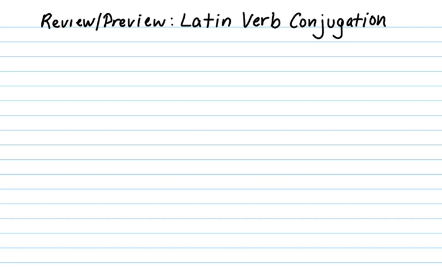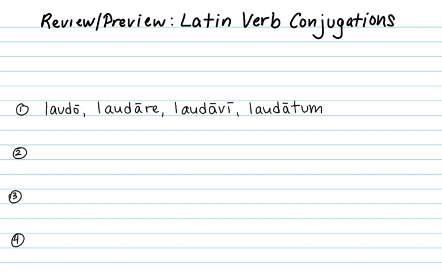By way of a little review and a little preview, let's look at the four conjugations of verbs, two of which we've learned already. The first one, laudo, laudare, laudavi, laudatum, is characterized by an A in the infinitive. We see this A in the present, laudat, the future, laudabit, and the imperfect, laudabat.